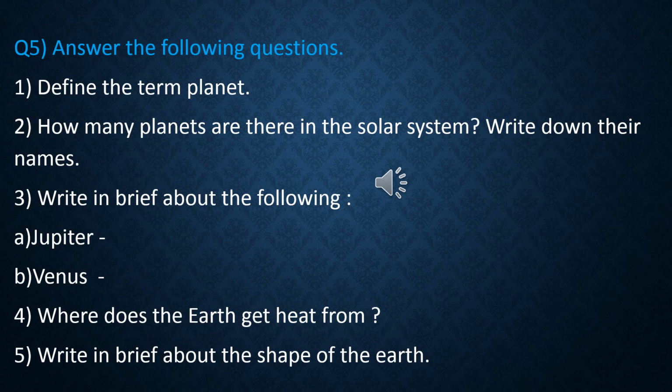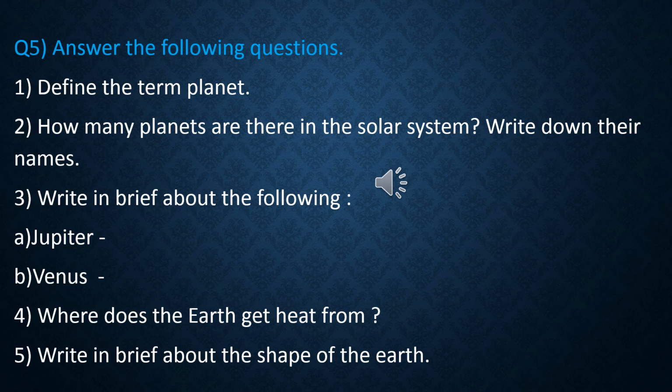Comes question answers. Answer the following questions. Question number 1. Define the term planet. You have to answer what is planet. Question number 2. How many planets are there in the solar system? Write down their names. You have to tell the number of the planets and their names.